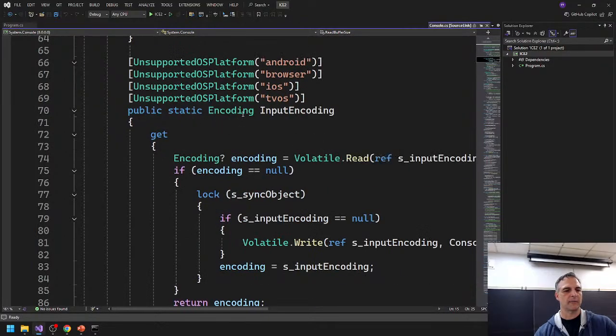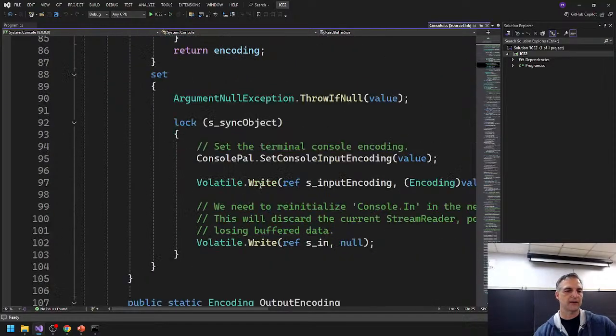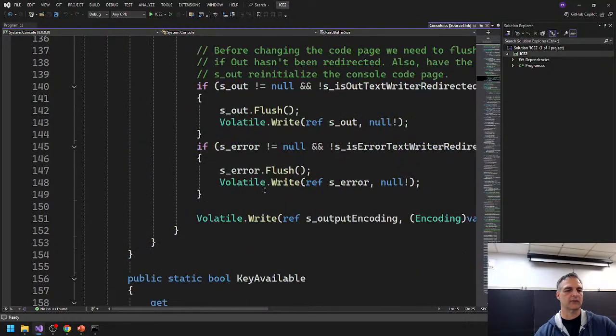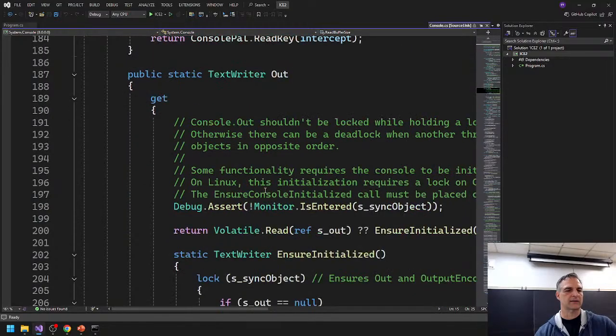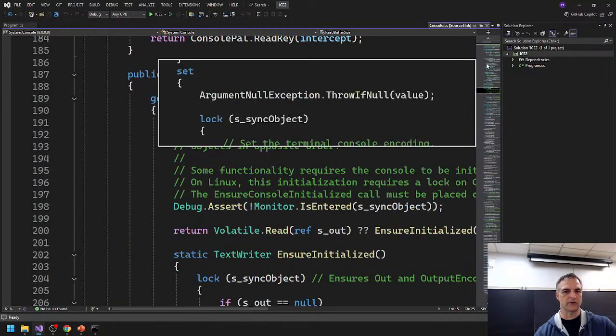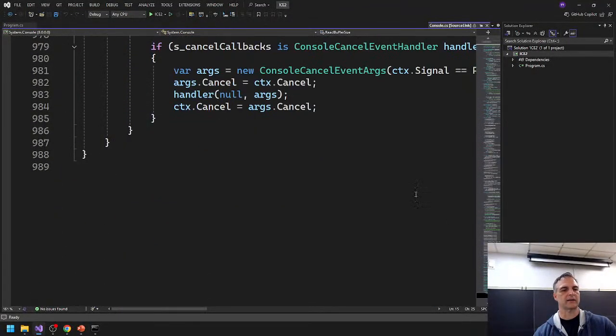It has an encoding function; Encoding is a property here. It has a bunch of other properties, and you can see that the Console class is quite large. If I go all the way down to the bottom, the Console class alone is almost 1,000 lines of code.